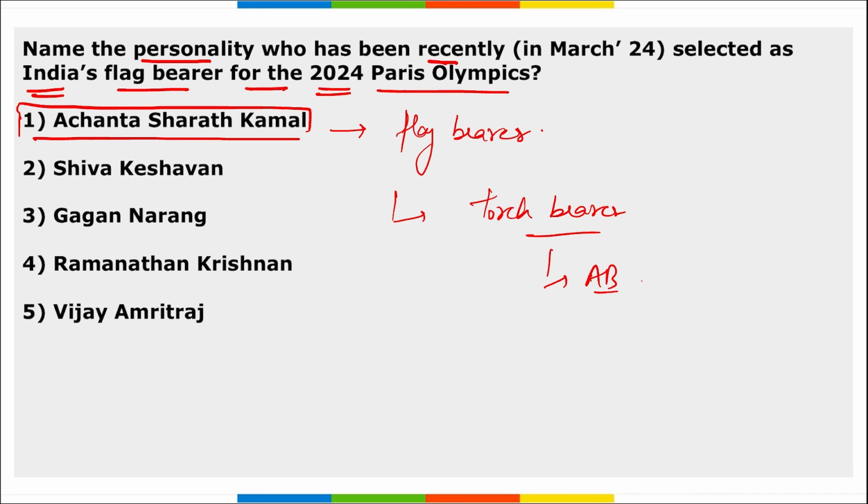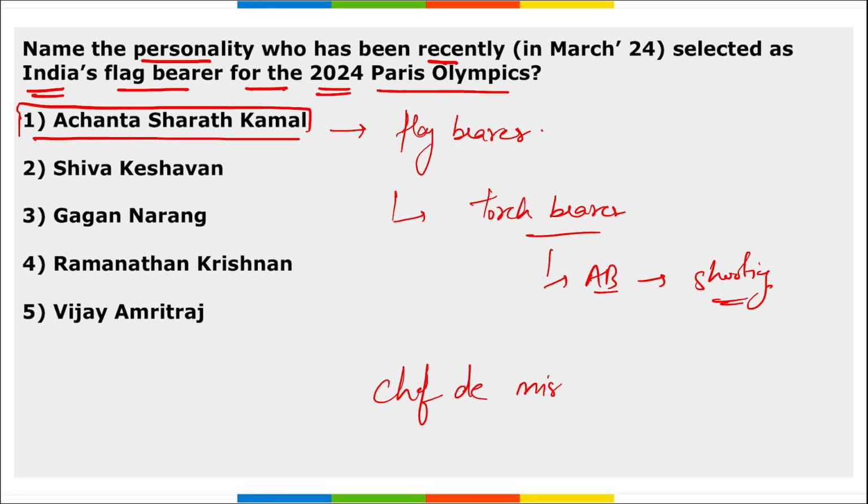Abhinav Bindra, he is from shooting, correct? And Achanta Sharat Kamal has been appointed as the flag bearer for Paris Olympic Games 2024, and torch bearer will be Abhinav Bindra.